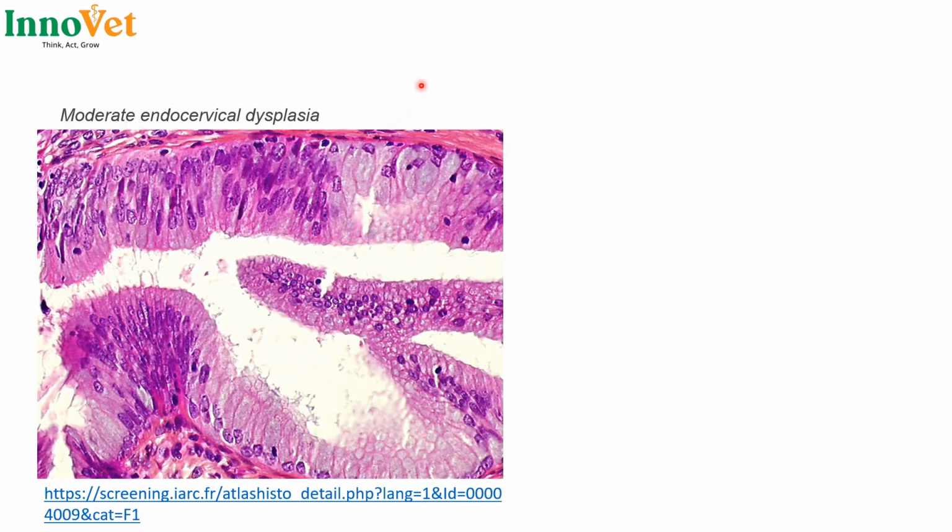Well, then this picture is showing moderate endocervical dysplasia, whereby normally we know that the cervix or the endocervix has a simple columnar epithelium which is ciliated. You can tell that this is the normal region around here because it has long cells with the nuclei located at the base.